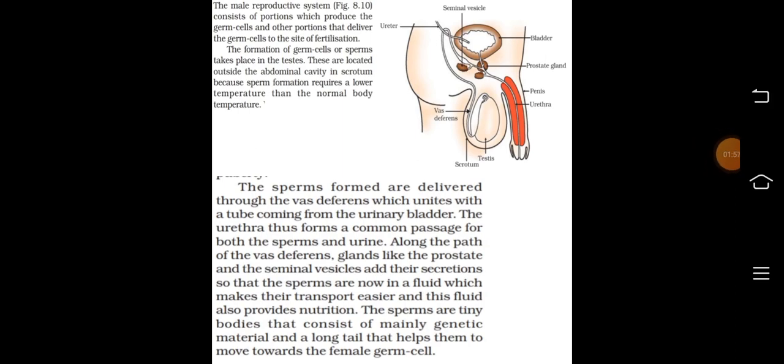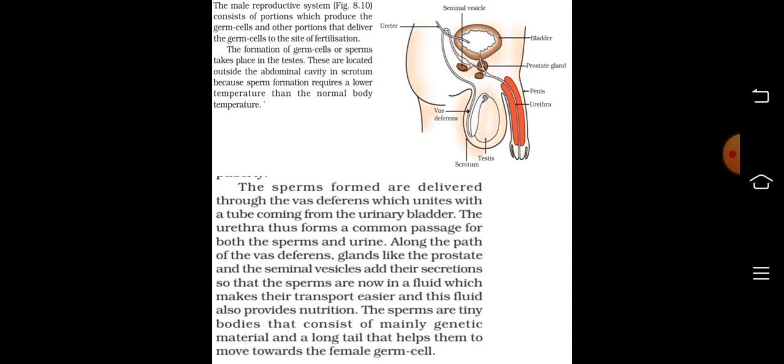The male reproductive system consists of portions which produce the germ cell and other portions that deliver the germ cells to the site of fertilization. The formation of germ cells or sperms takes place in the testes. These are located outside the abdominal cavity in scrotum because sperm formation requires a lower temperature than the normal body temperature. The sperms formed are delivered through the vas deferens, which unites with a tube coming from the urinary bladder. The urethra thus forms a common passage for both the sperms and urine.